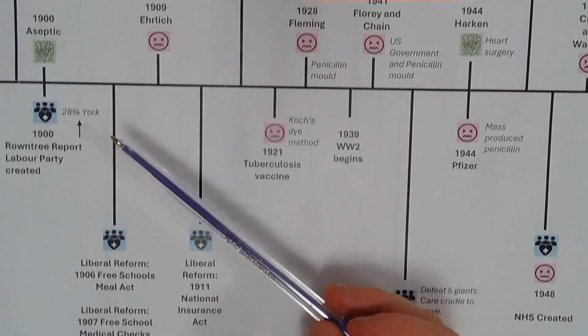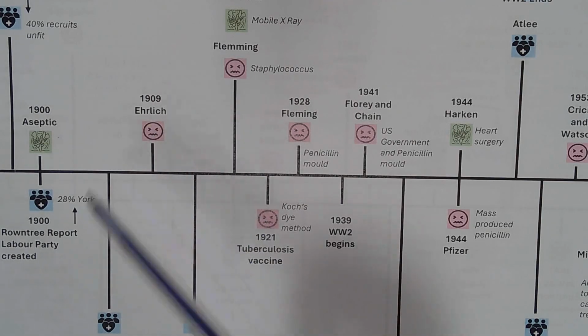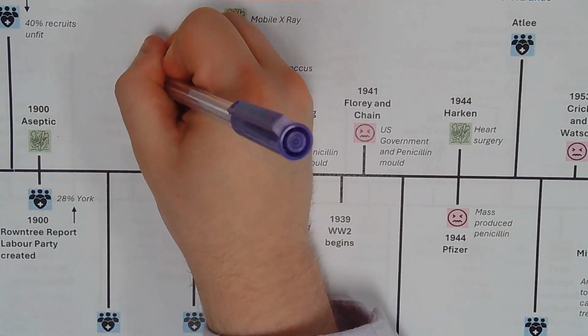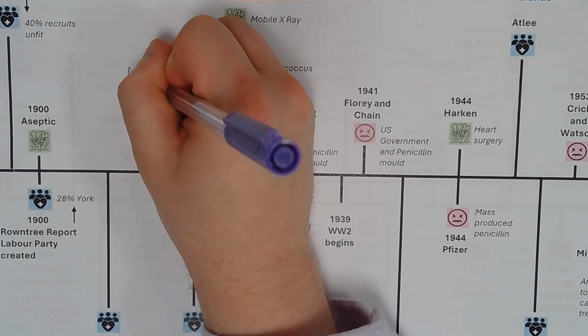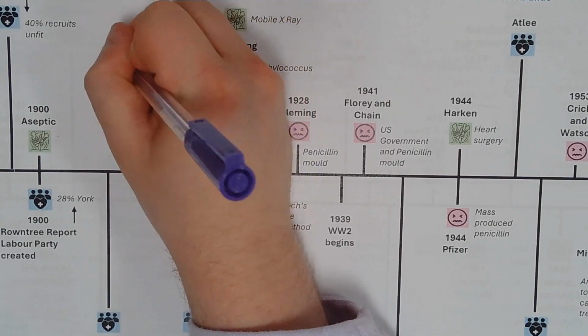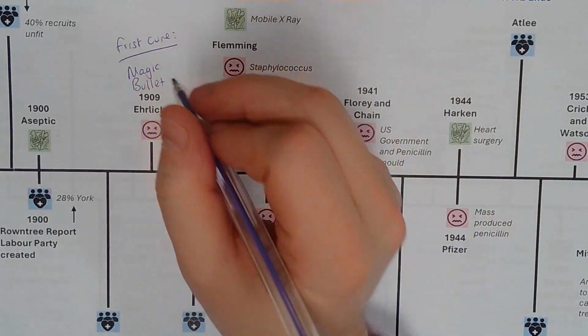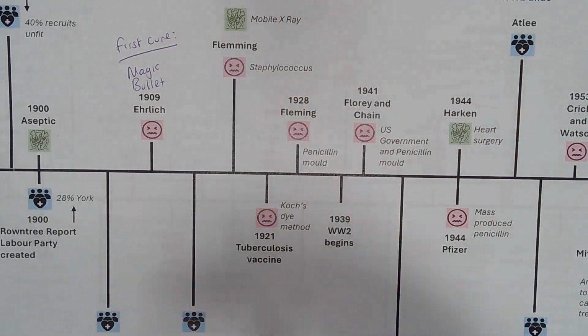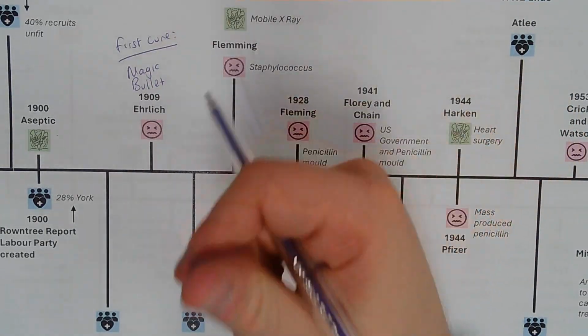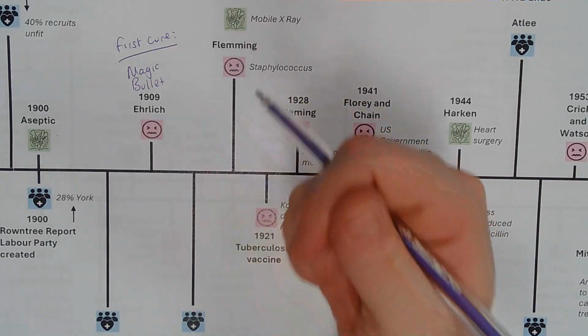But in between those Liberal reforms, we've got Ehrlich, who was Koch's assistant, and he comes up with the magic bullet. So the first cure that we look at in medicine is effective cure, we should say. The first cure is the magic bullet by Ehrlich in 1909. He's able to find something that kills germs, which is really positive.